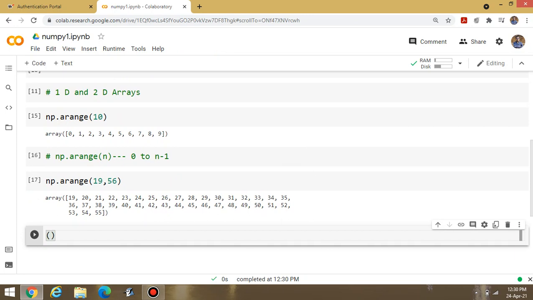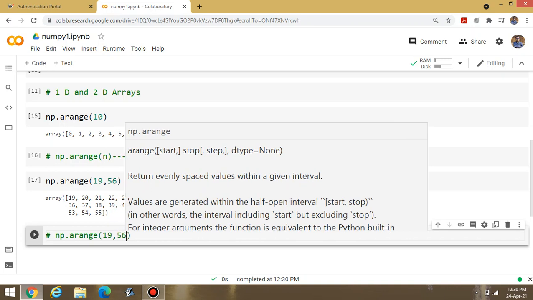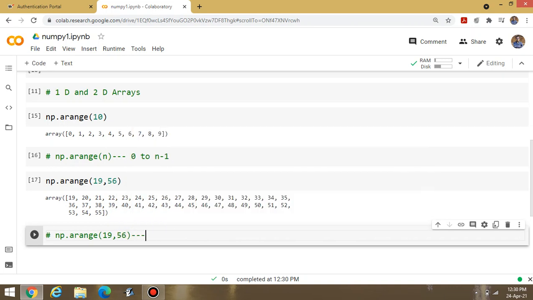If I am writing np dot arange, 19 to, suppose I am writing 56. Now, what is the meaning of this? 19 is included and 56 is excluded. This means I can display the data from 19 to 55.